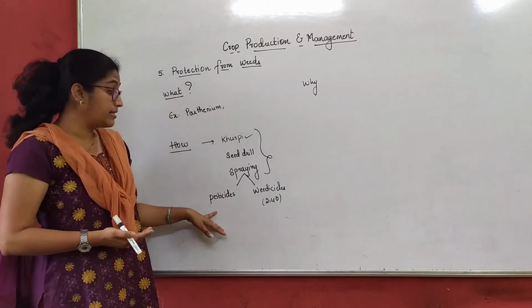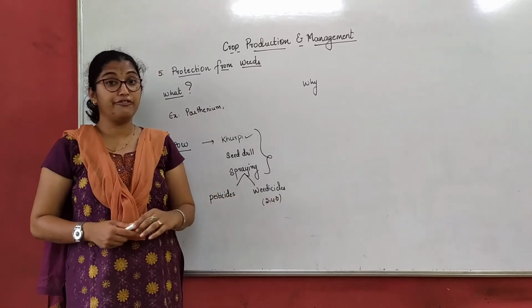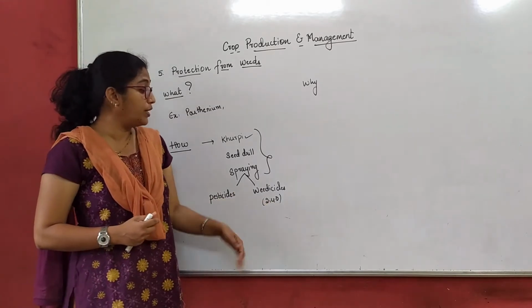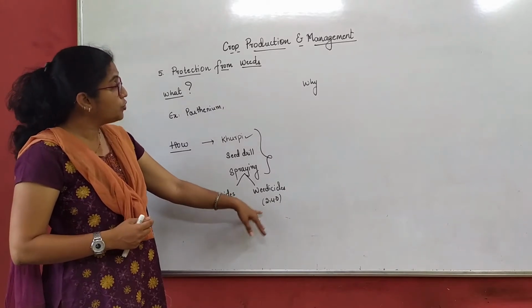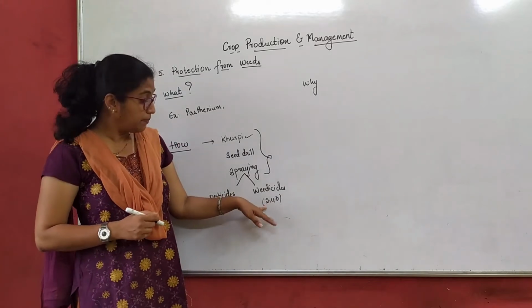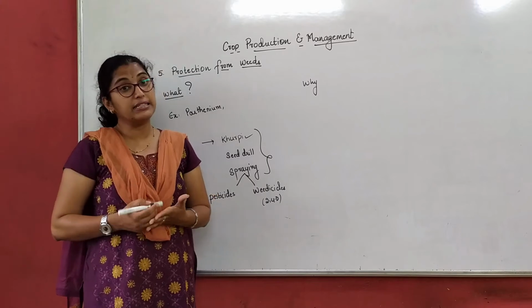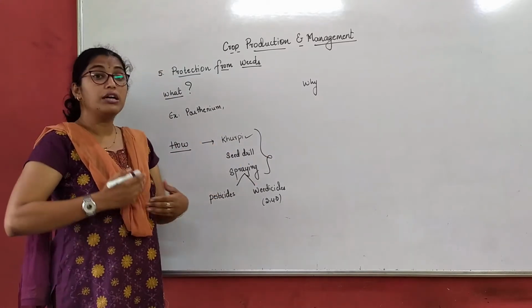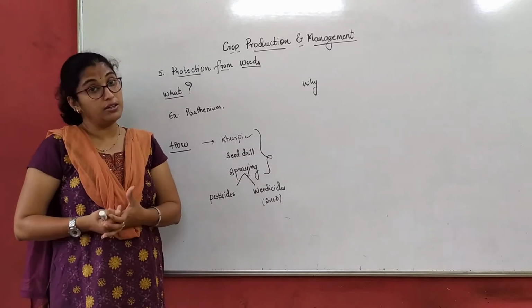So they use pesticides, they also use weedicides. One best example of a weedicide is 2,4-D. The full form of this 2,4-D is 2,4-dichlorophenoxyacetic acid. I repeat, 2,4-dichlorophenoxyacetic acid. It's given in your book. So this is how we implement it, and we remove the weeds.